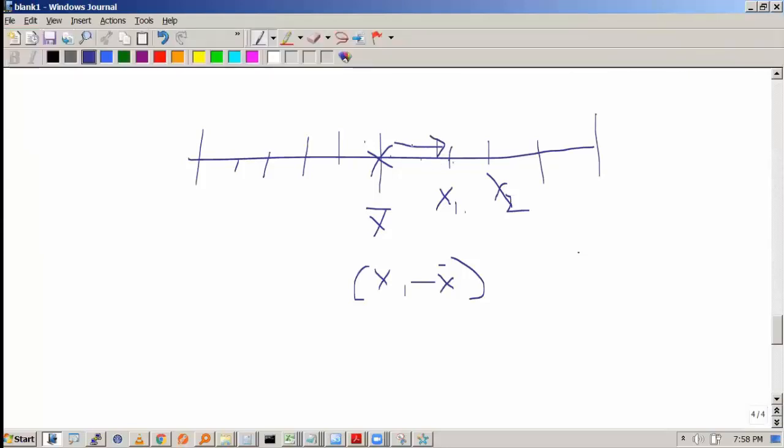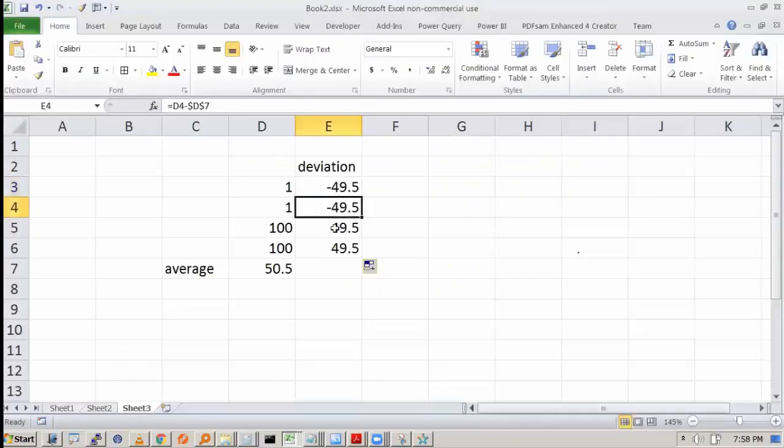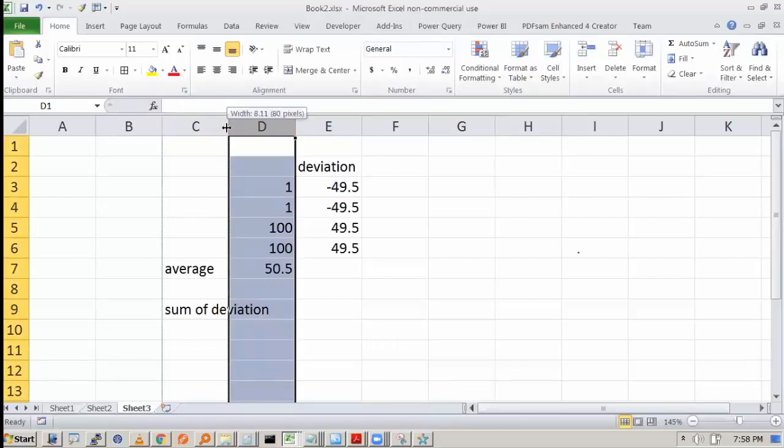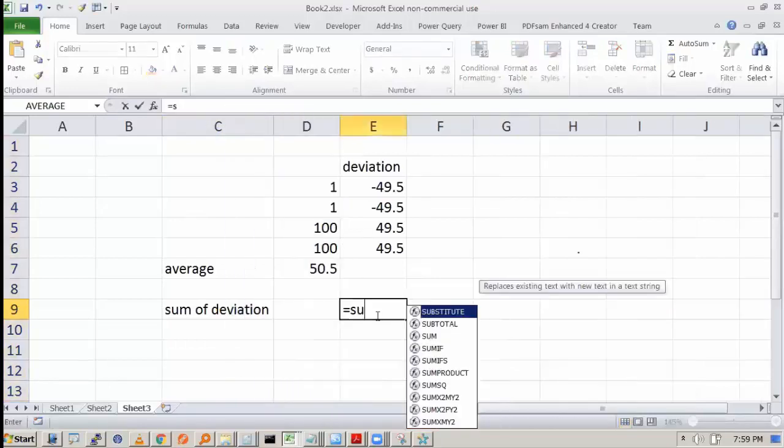So deviation can be positive or negative. If the number is greater than the mean, the deviation will be positive. If the number is less than the mean, then the deviation will be negative. Now one other thing, if you sum the deviations, you are not going to get anything out of it.